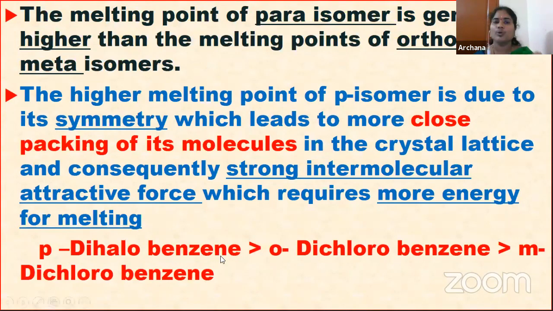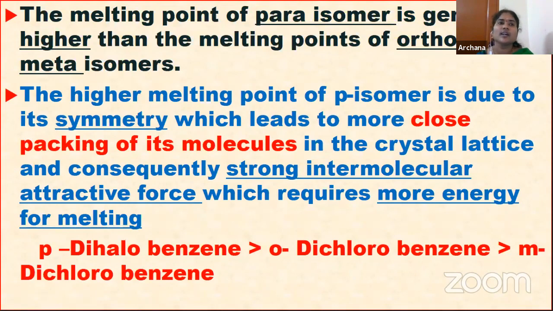In para-halo addition, what is the order? Para-dihalobenzene is greater than ortho-dichlorobenzene, which is greater than chlorobenzene. What is the order? Para-dihalobenzene greater than ortho-dichlorobenzene greater than meta-dichlorobenzene. So which position has the higher melting point? The para one. So this is about the melting points.